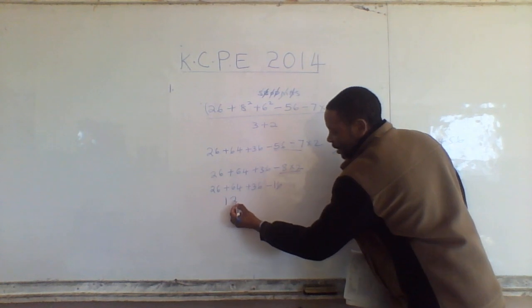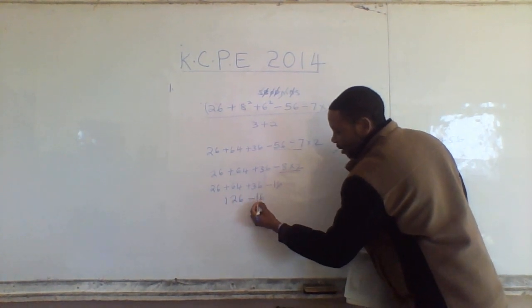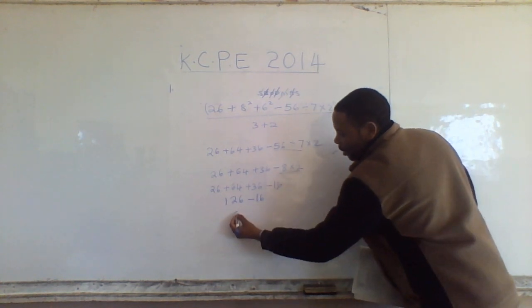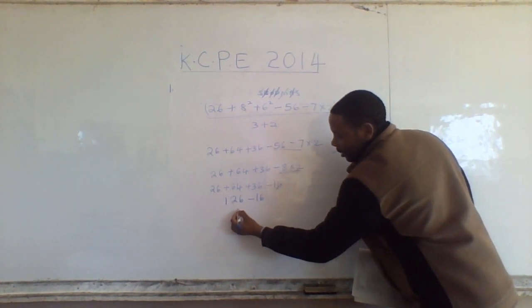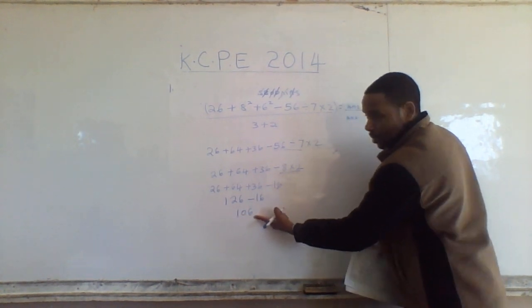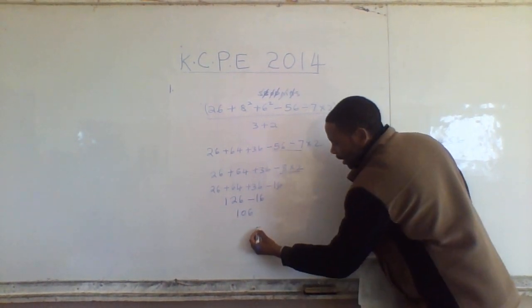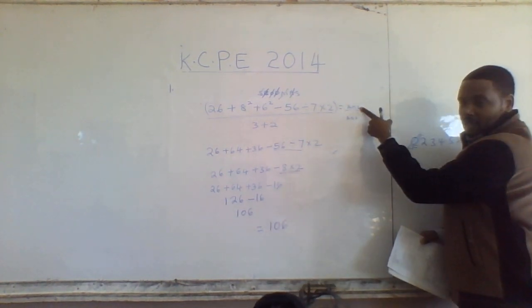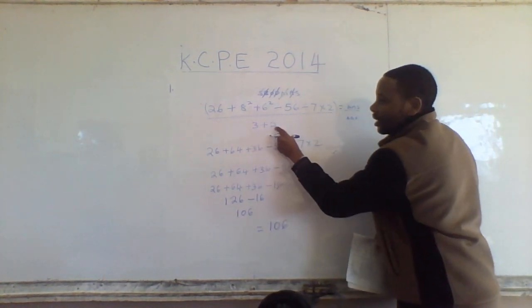So we get 126. 126 minus 16. Then what is 126 minus 16? 106. This is what you have got from the numerator, right? Yes. So 106 is our answer from the numerator, isn't it? Yes. What's our answer from the denominator?